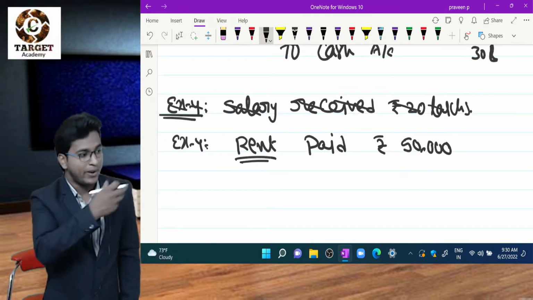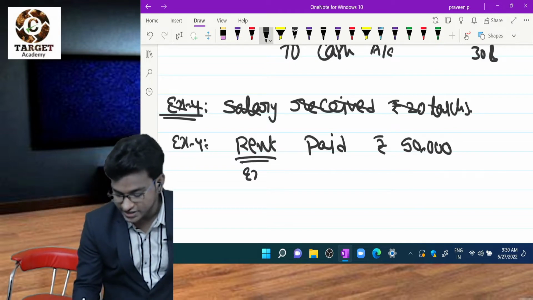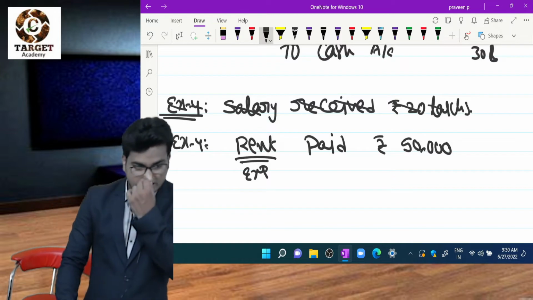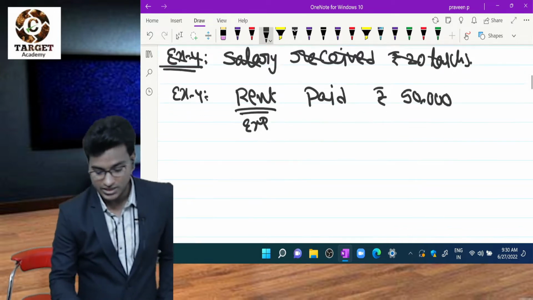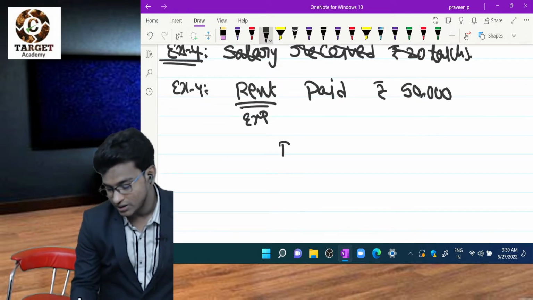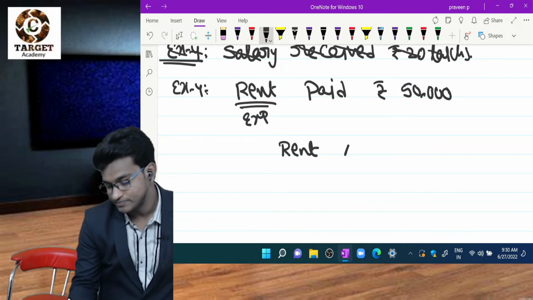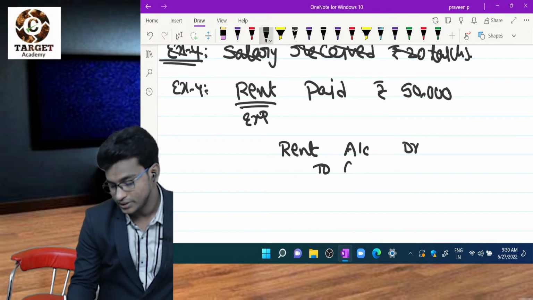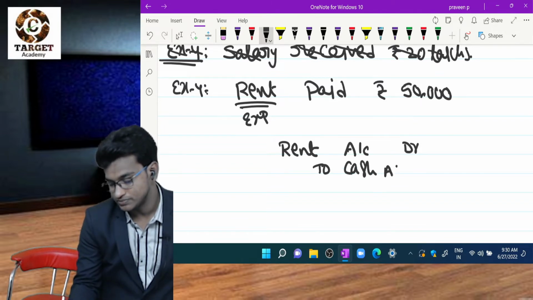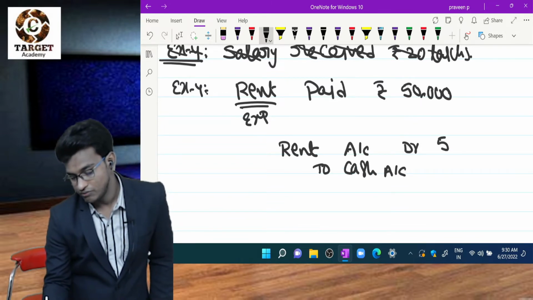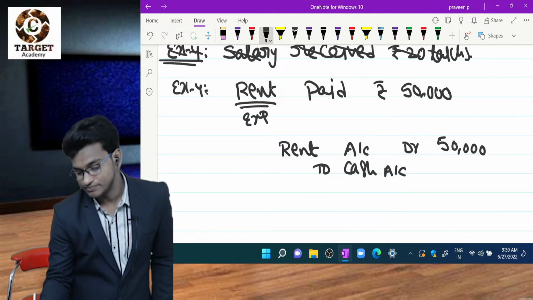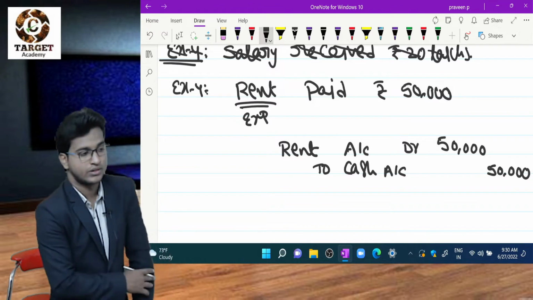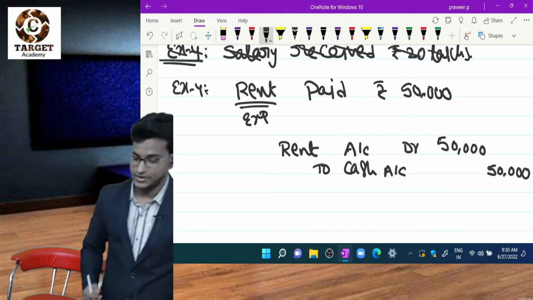No, we are paying rent. So that is my expense. What is rule number 3? Debit all expenses and losses, credit incomes and gains, right? So rent account debit to cash account. How much? 50,000. Clear? Done.